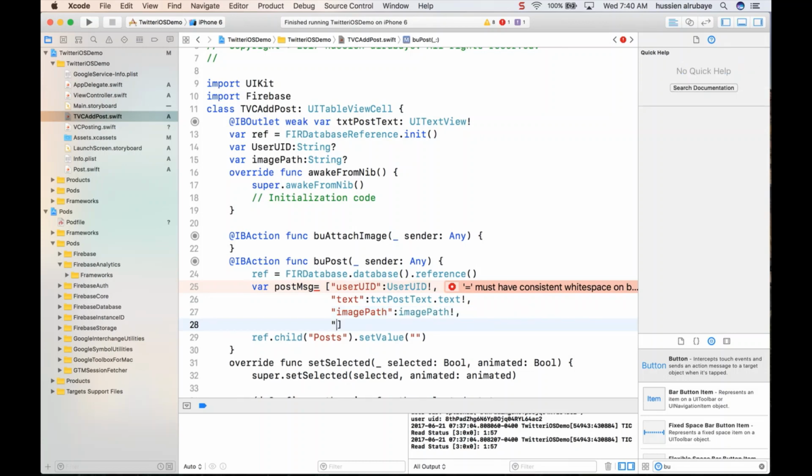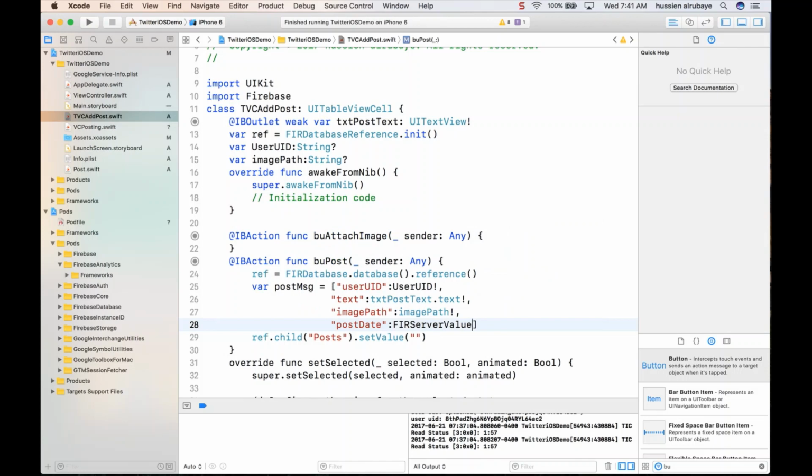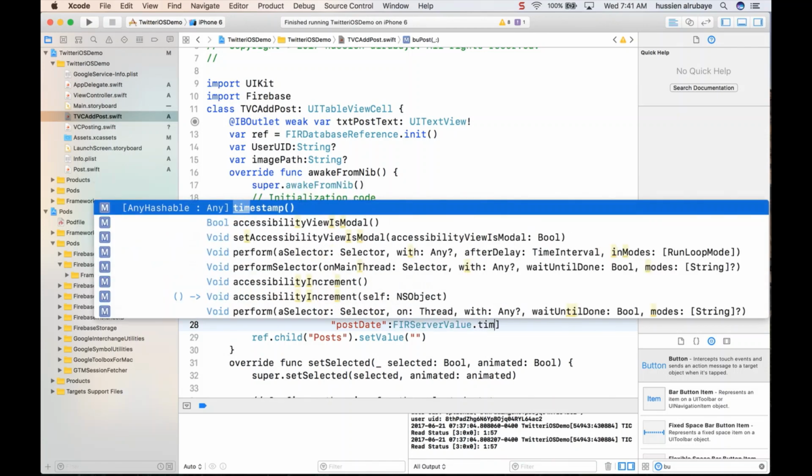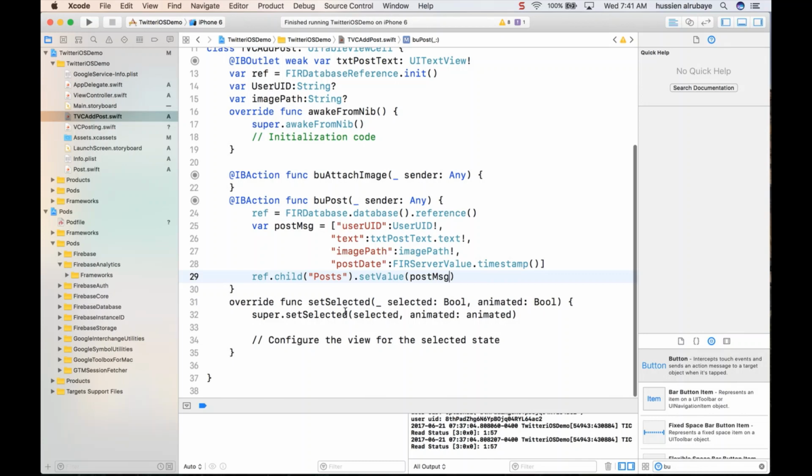And the fourth parameter is the data for the post, or the post date. So from where could I bring the post date? You cannot take the phone date, because every phone has a different date. You have to get the server date. So to get the server date, you just say ServerValue dot timestamp. So this one will bring the server date time and add it here. Then you have everything. Say post, and bam, you will be done for this part.